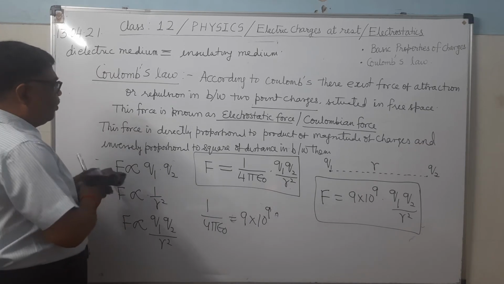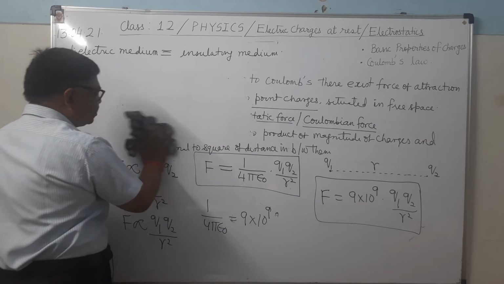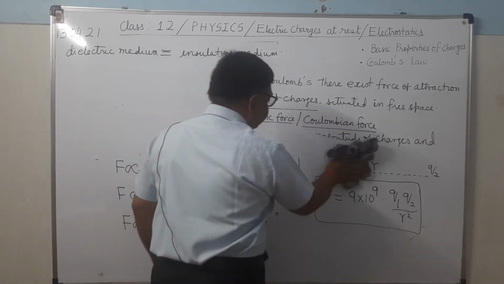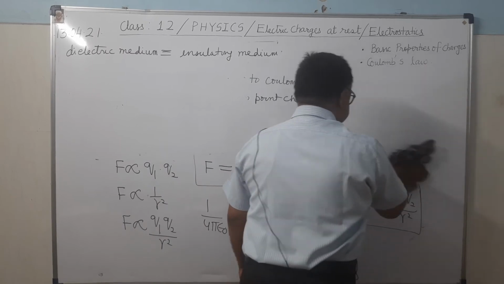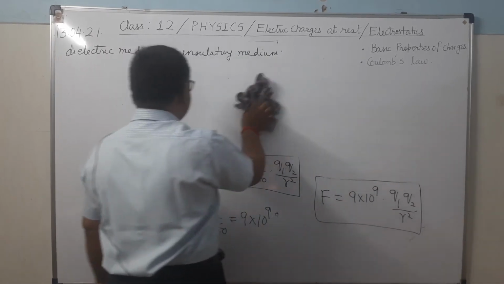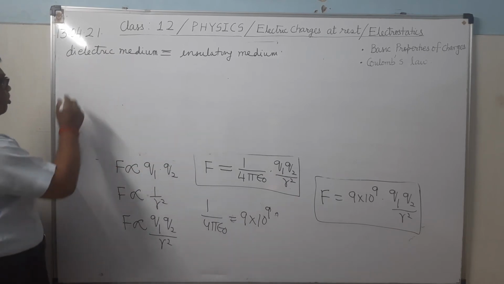Now we will deduce the unit of this dimensional constant. What is the dimensional constant? 1 upon 4 pi epsilon naught.